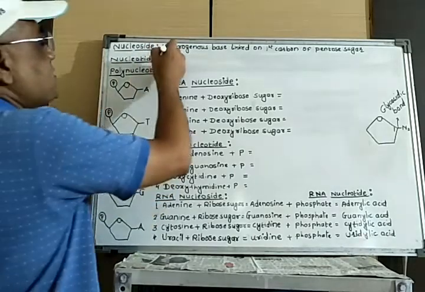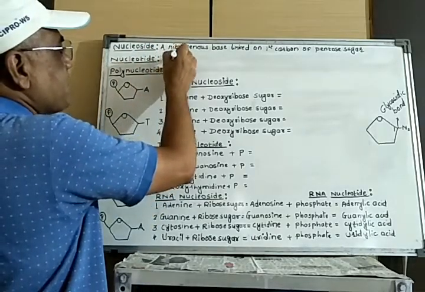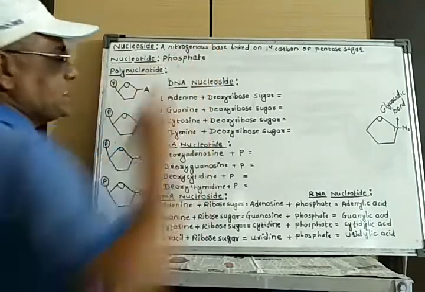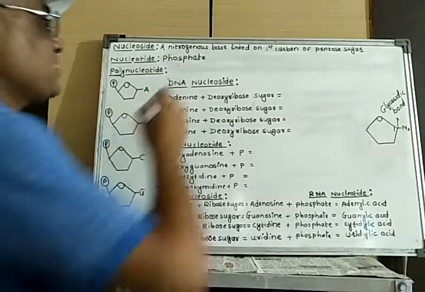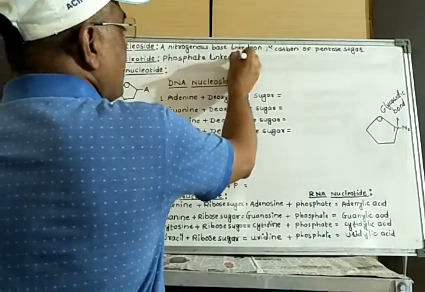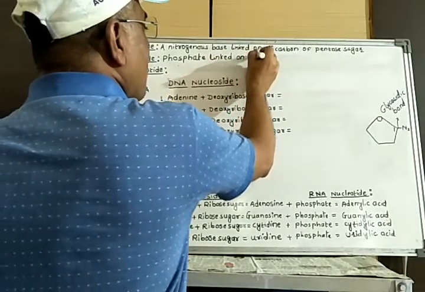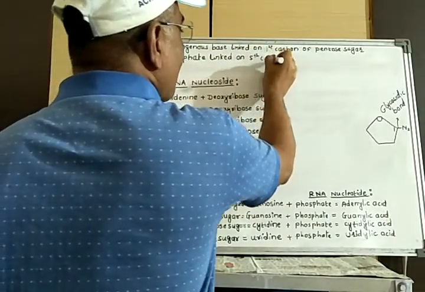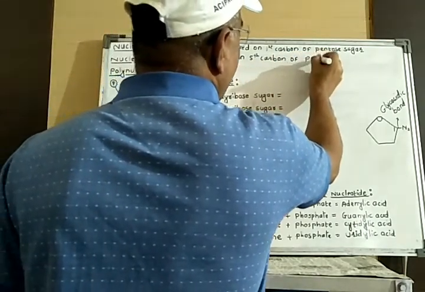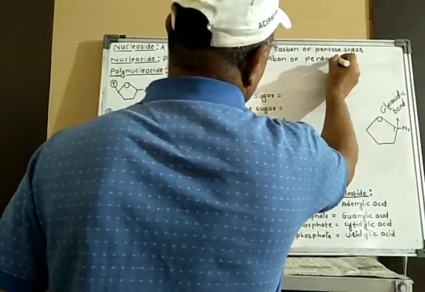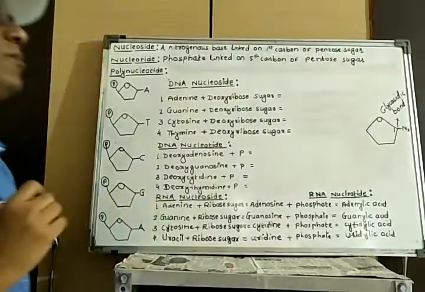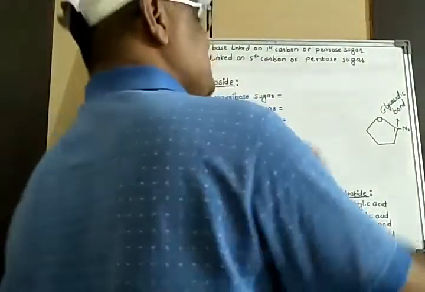One nucleotide means when a phosphate, that is nothing but the phosphoric acid, is linked on the fifth carbon of pentose sugar with the help of a bond that is called phosphoester bond.